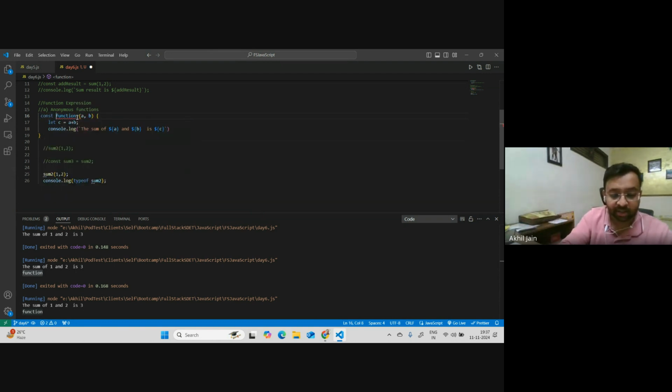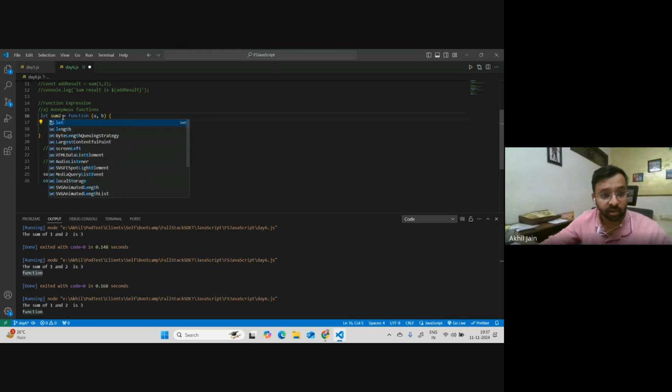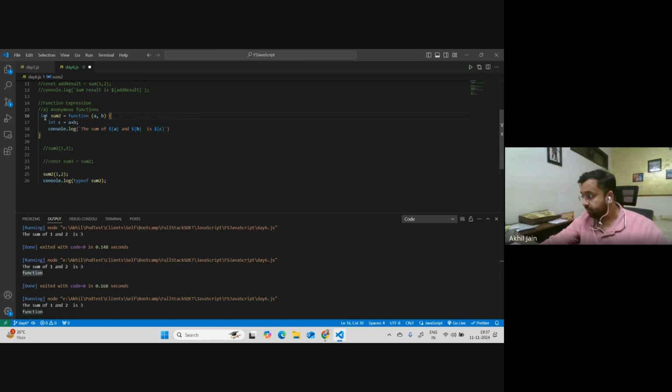So you can assign it like this. This is what the complete anonymous function looks like. You can call it let also, I believe let will also work. This is based on your understanding of let and const, but this is the complete anonymous function. Sum2 is a variable which you declare. The function itself does not have a name. You're just assigning a function to a variable.